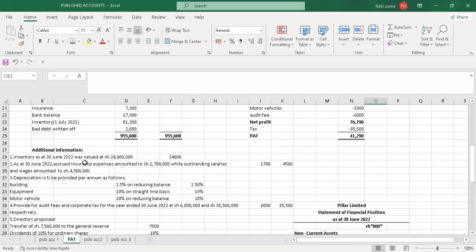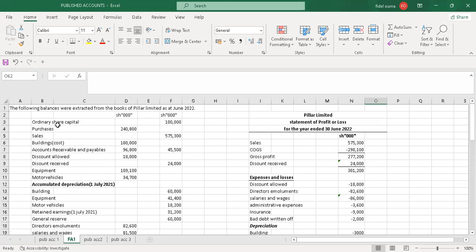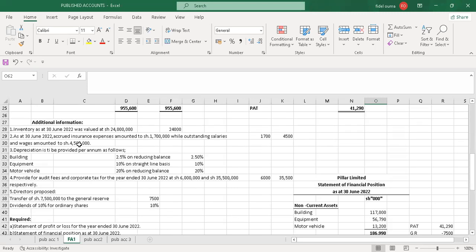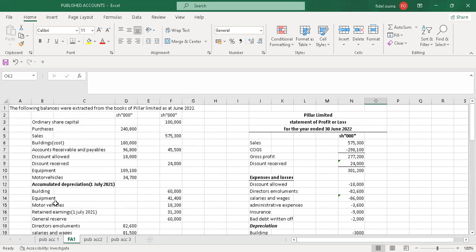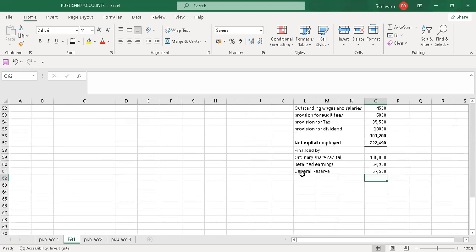Was there any non-current liability like debenture or long-term loan? Let me see. There was no other. The net capital employed has to be financed by the equity and the non-current liabilities, but in this question, there was no non-current liability. So let us see if these values will balance the net capital employed.